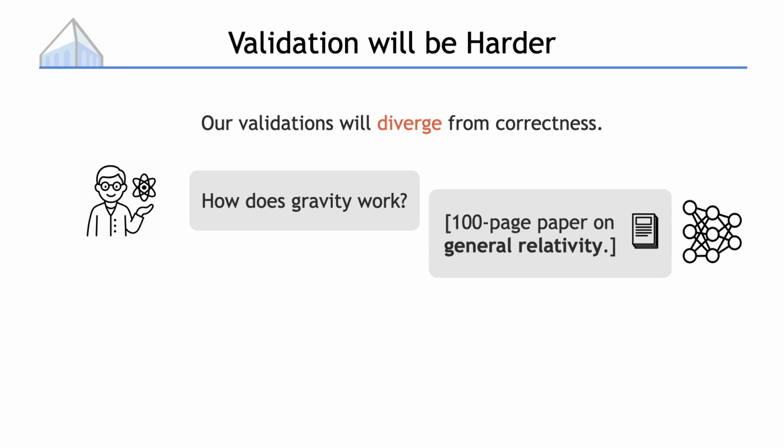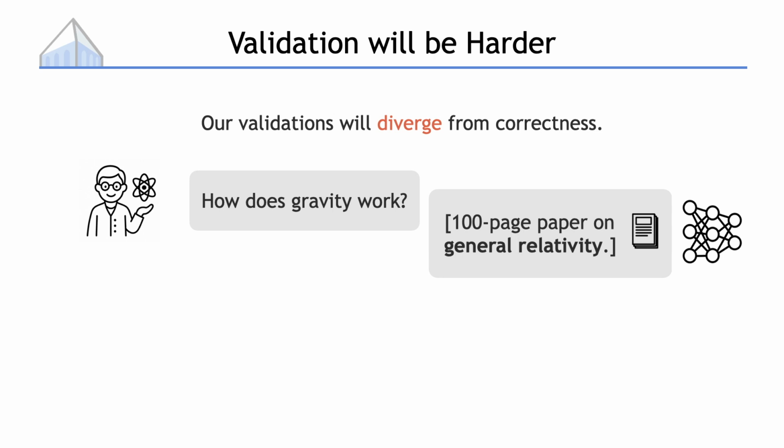Imagine this futuristic scenario. It might be 10 years from now or 100, depending on how fast you think AI is advancing. At some point, these AI systems will get really capable. You ask a question, how does gravity work? And it goes off, does a bunch of research, and hands you a 100-page paper on general relativity. How do you validate it?